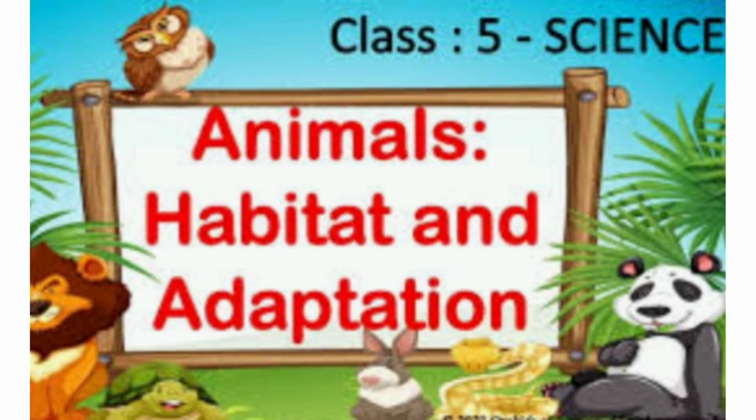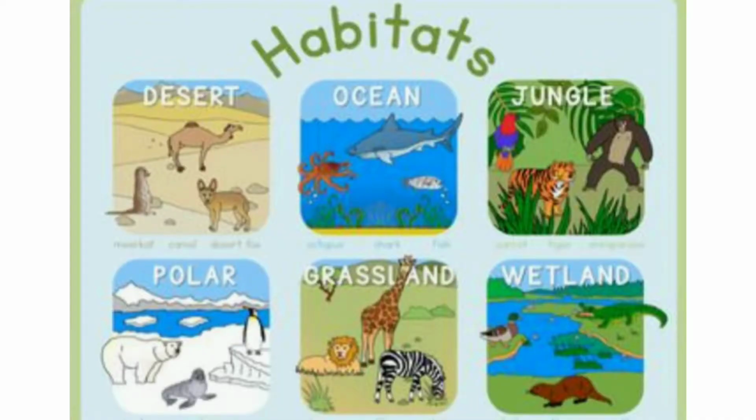Have you completed your activity which I gave in the last class? Okay. Which topic did we learn in our last class? Habitats. Is it? Okay. A habitat provides an organism the basic needs of survival like food, water, shelter, and a place to breed its young ones. So, habitat is very important for all living organisms. Today, we will study about different habitats found on Earth.